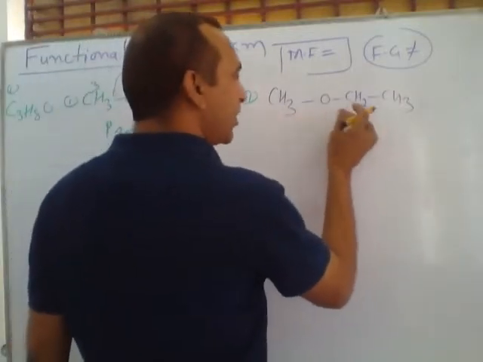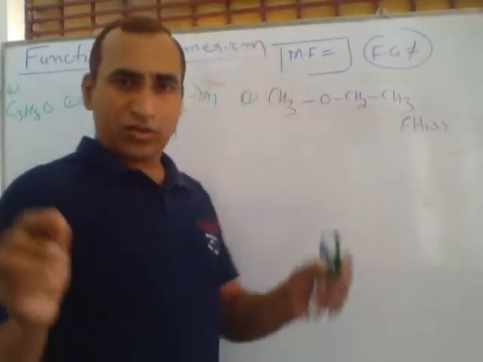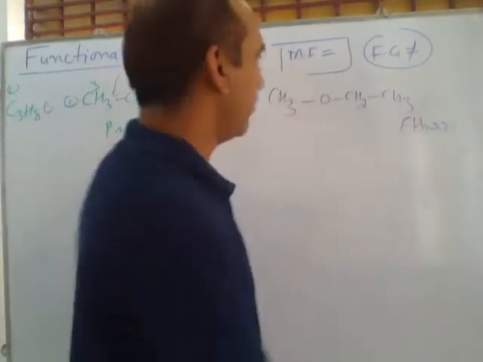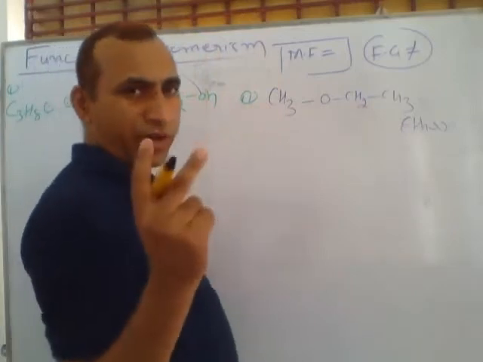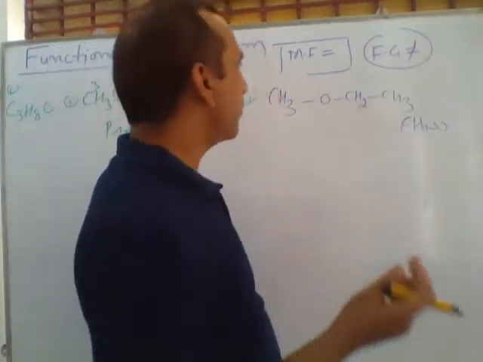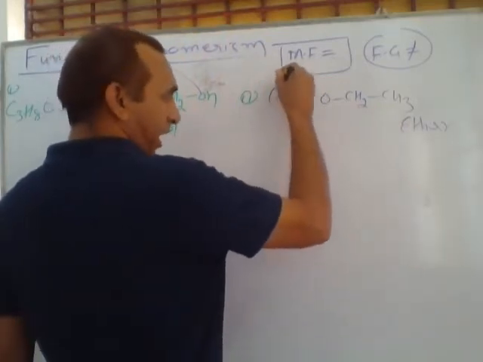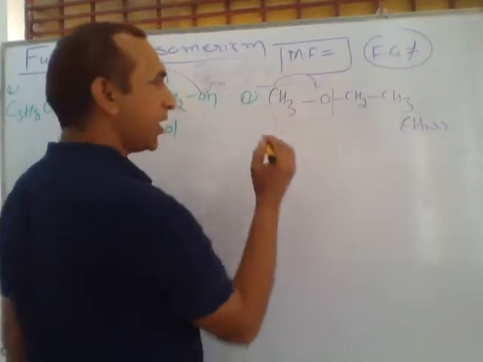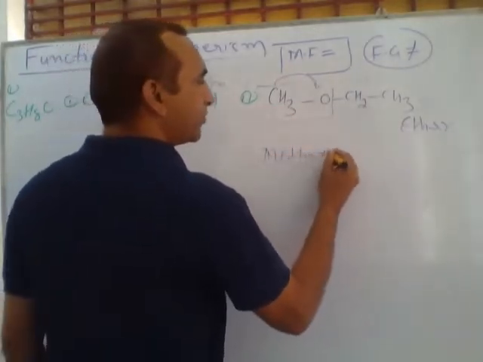This compound is actually called ether. In ether, two carbon atoms are directly connected with the oxygen atom. It has two types of names, a general name and an IUPAC name. To write the IUPAC name, this small alkyl group is written in the form of oxy. It has a single carbon, so we write methoxy.